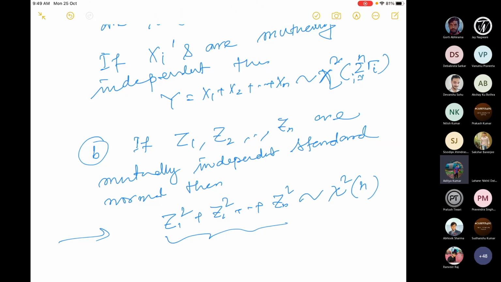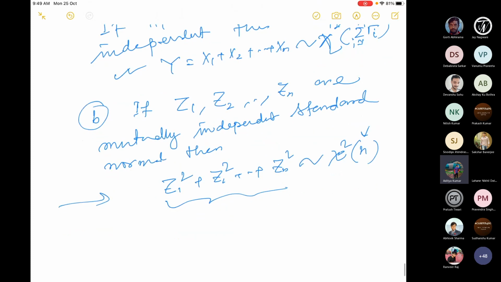So here it is the sum of the squares, and the degrees of freedom got added. So the proof is very simple, and we proved that earlier: if x is normal with mean mu and sigma square, then x minus mu by sigma whole square is chi-square 1.